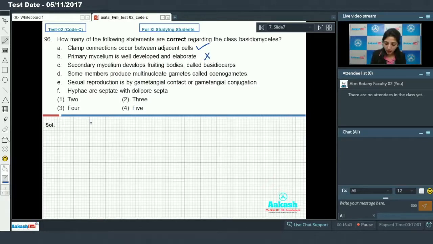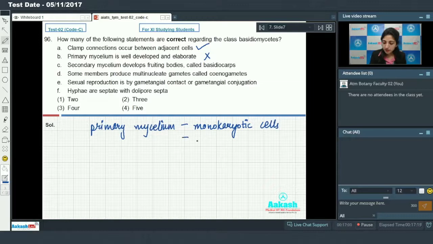No. Primary mycelium is made up of monokaryotic cells and it is short-lived.